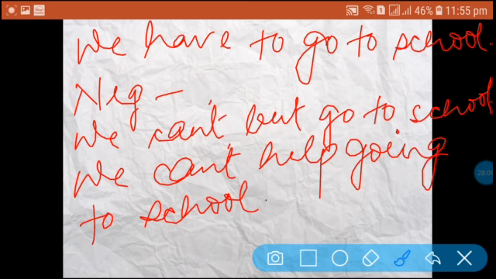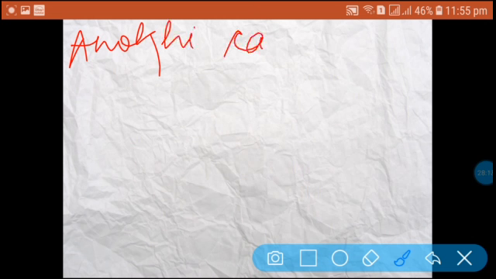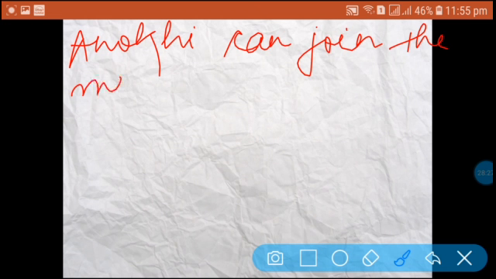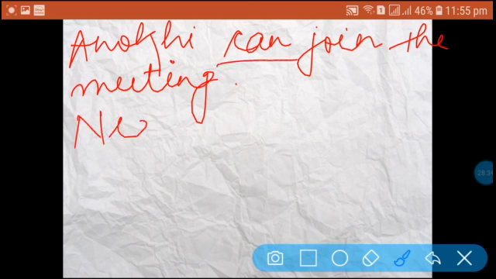Okay, another example. Anokhi can join the meeting. This is the affirmative form, and we have can in the sentence, and we will change it into negative. Anokhi can't but join the meeting.